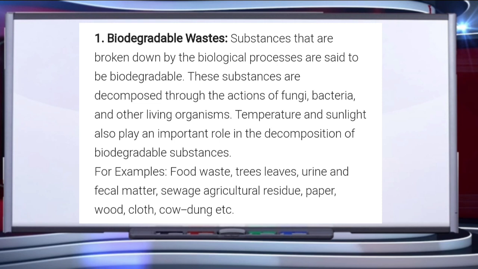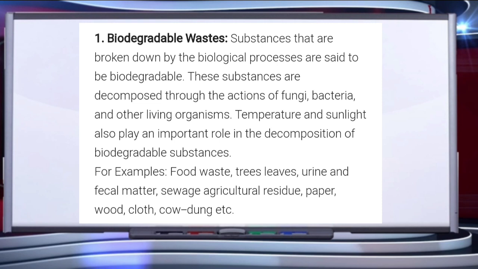But before understanding how to dispose of the waste, we should understand there are two major kinds of waste, that is biodegradable waste and non-biodegradable waste. First of all, try to understand what you mean by biodegradable waste. Substances that are broken down by biological processes are said to be biodegradable.